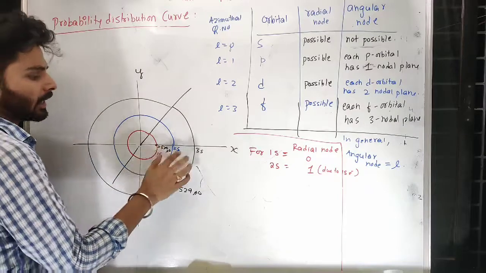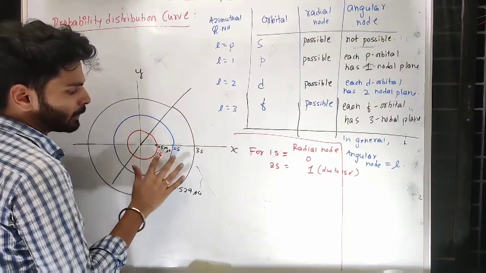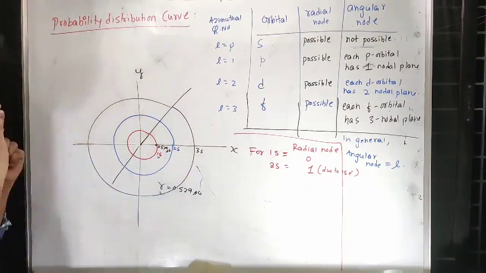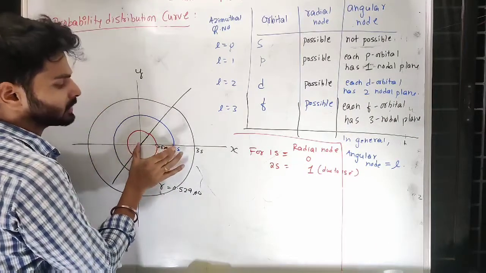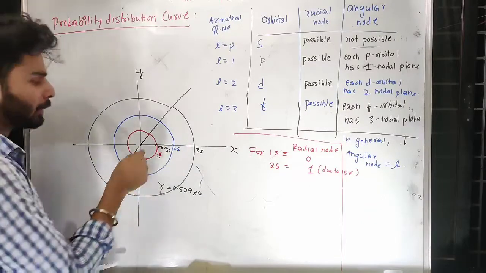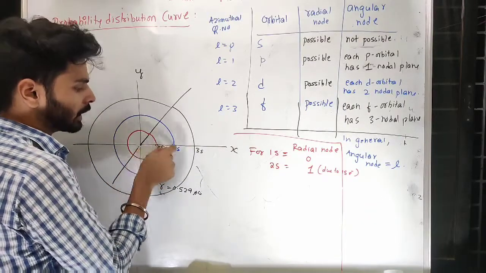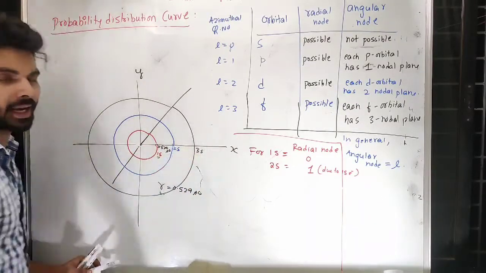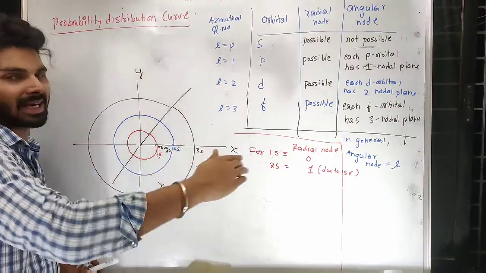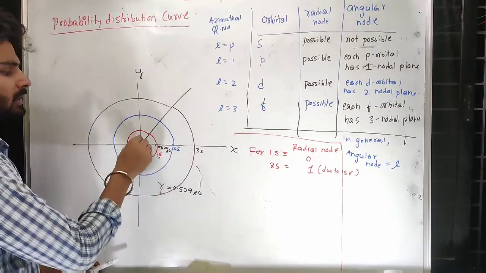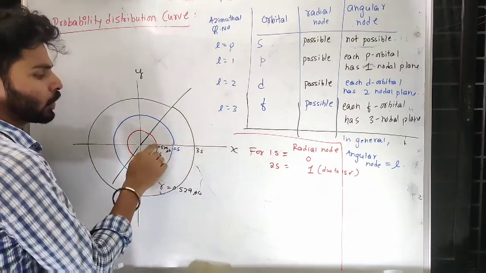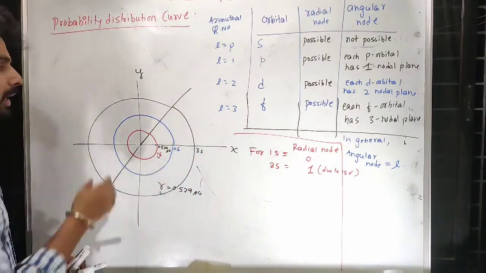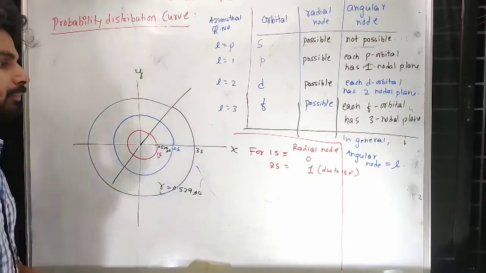But there are two places, the 1s place and the 2s place, that are in maximum position. 1s is present at this distance at maximum position and 2s is at this distance. That means there are two places where you cannot expect the 3s electron. From the nucleus you are starting the distance. From the nucleus it is 0 and it is increasing. So for 3s there are two places you cannot expect the 3s electron. Other than that you can expect everywhere.